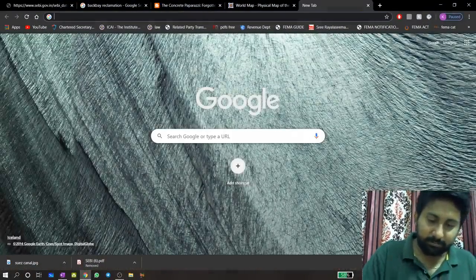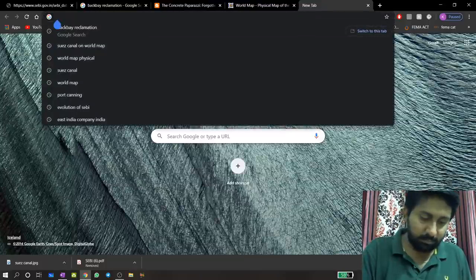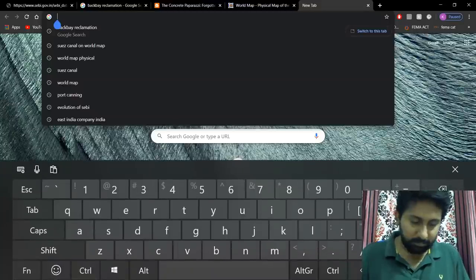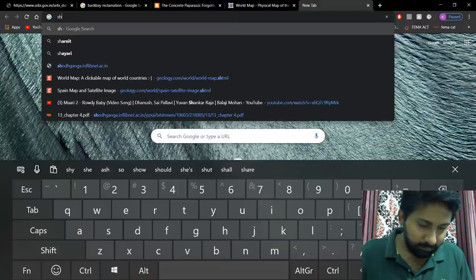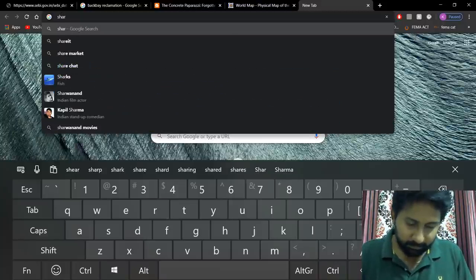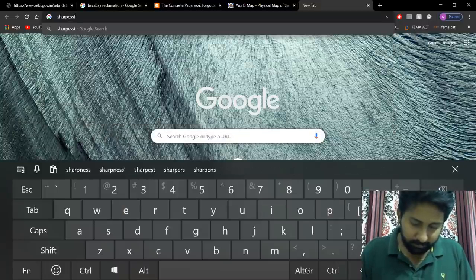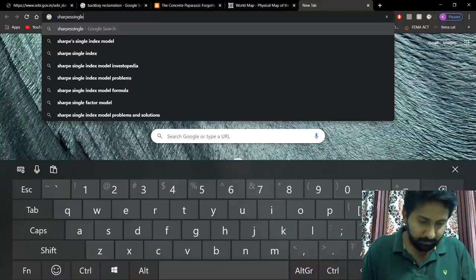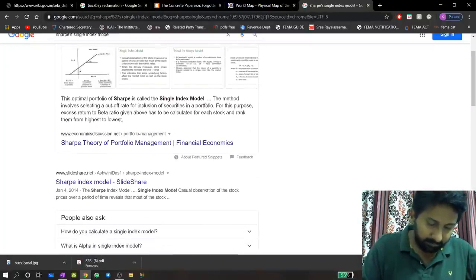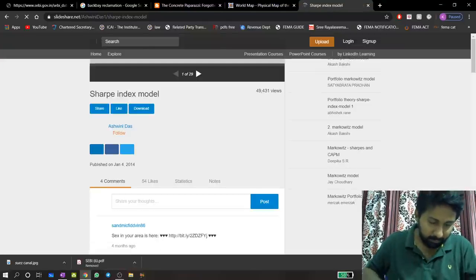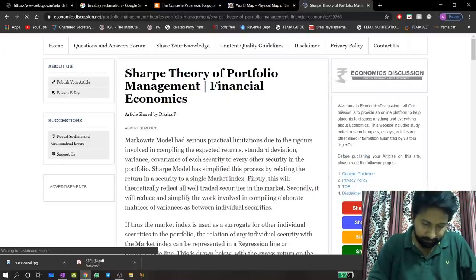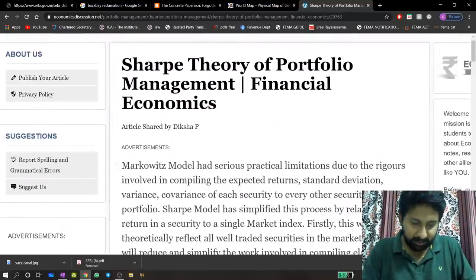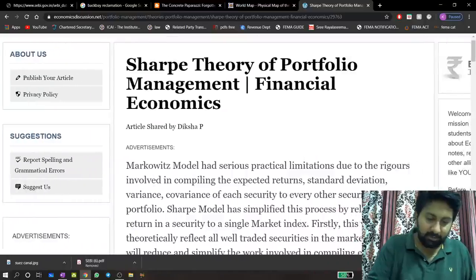Let me show you one point. So I think everyone knows this portfolio management model called Sharpe's single index model.